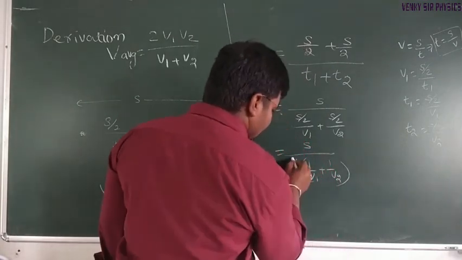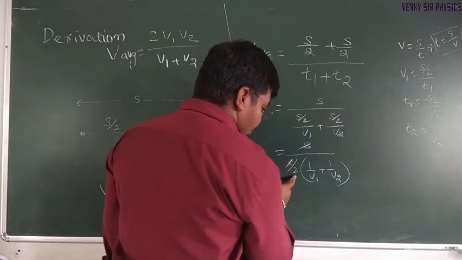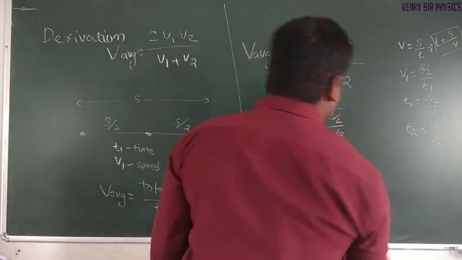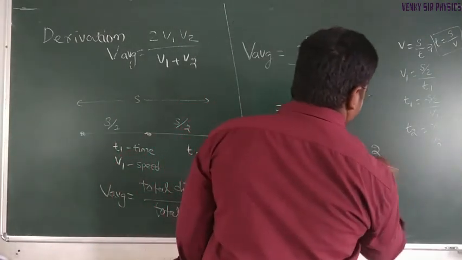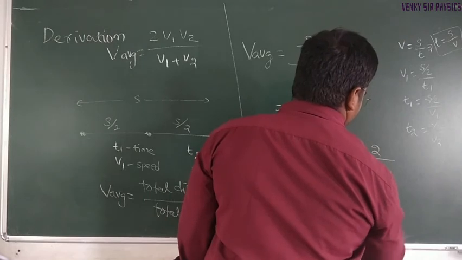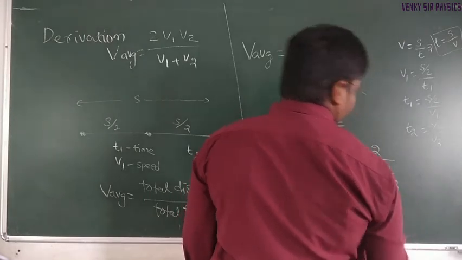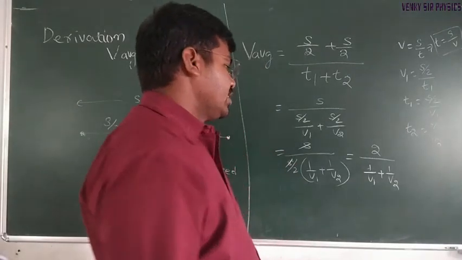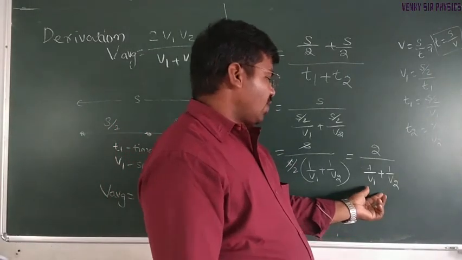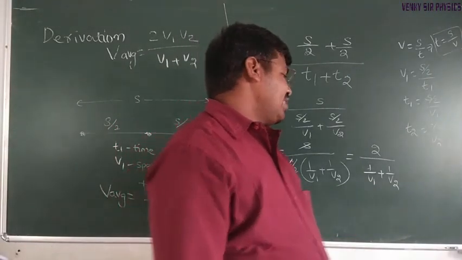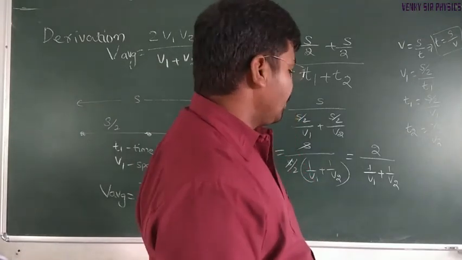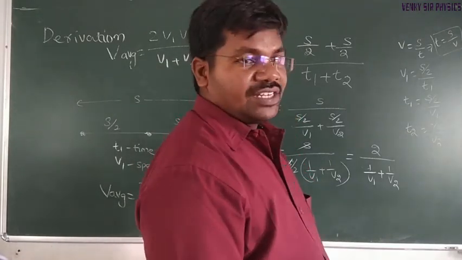Here s gets cancelled, and this 2 becomes the numerator: 2 divided by 1 by v1 plus 1 by v2. This 1 by v1 plus 1 by v2 becomes v1 plus v2 divided by v1 into v2.